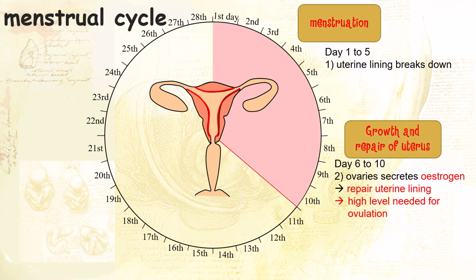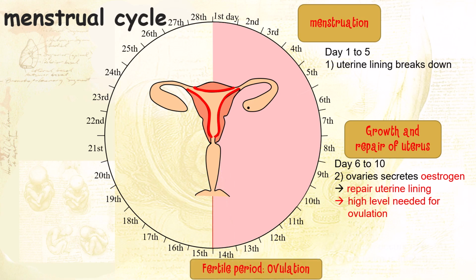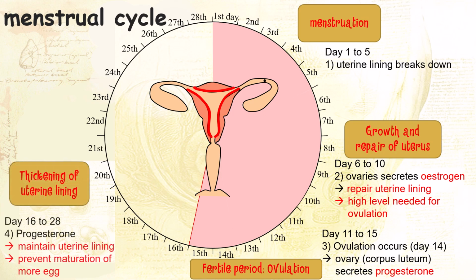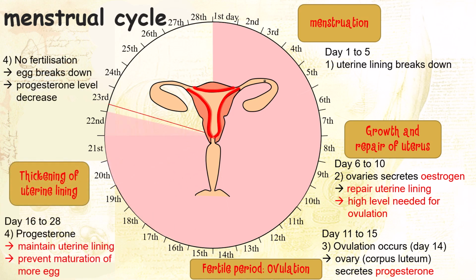The maturing egg from the ovary will release estrogen, which serves to repair the uterine lining, and a high level will trigger ovulation. Days 11 to 15 is also known as the fertile period, and ovulation normally occurs on day 14 for O level. After ovulation, the corpus luteum will ramp up the secretion of progesterone. The uterine lining will continue to thicken due to progesterone. Progesterone also indirectly reduces the level of estrogen to prevent the maturation of more eggs.